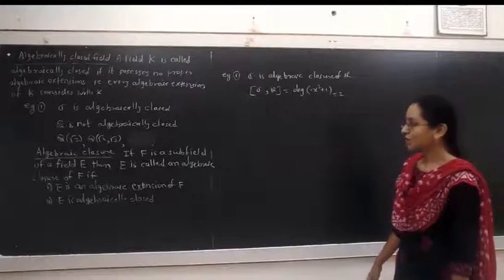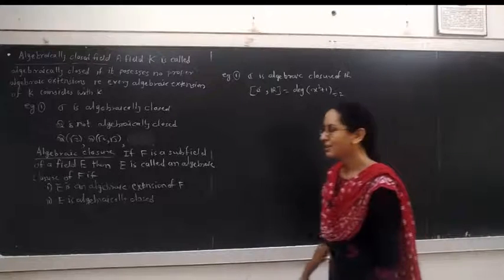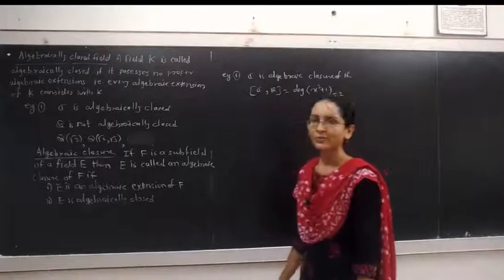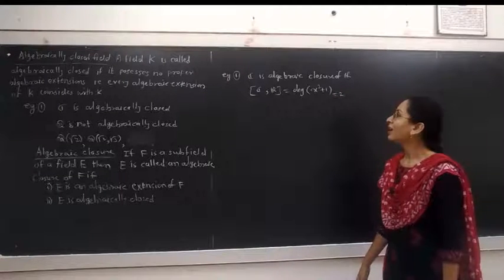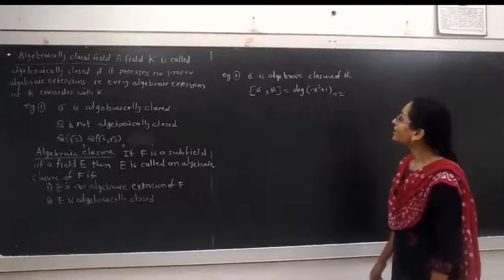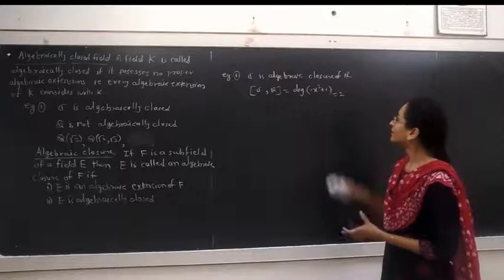C is an algebraic extension of R, and secondly, C is algebraically closed. C does not have any proper algebraic extension. Therefore, C is an algebraic closure of R.